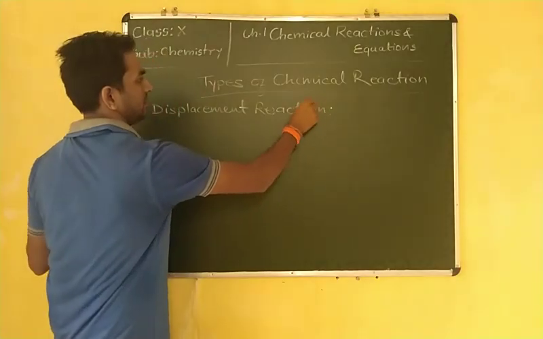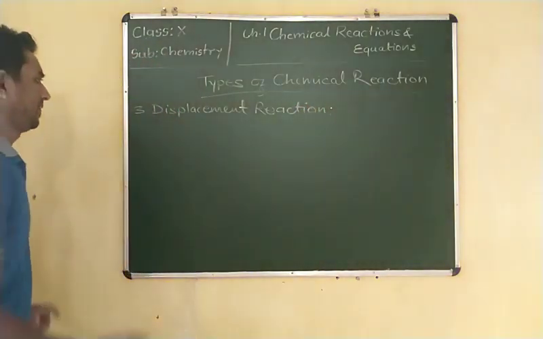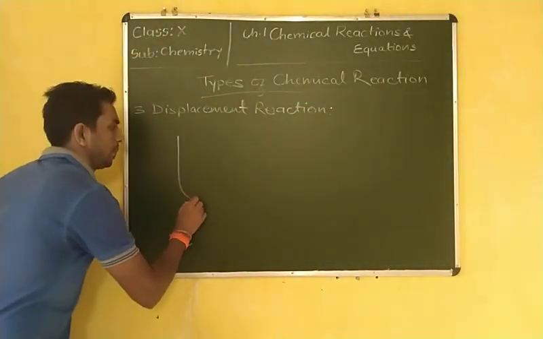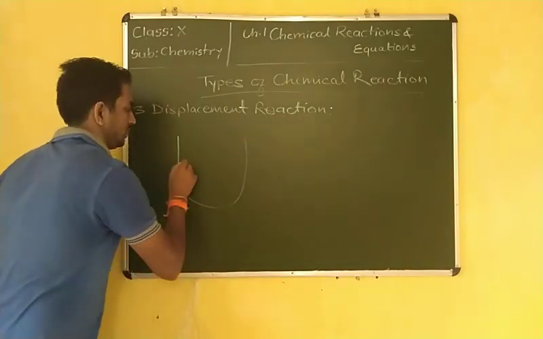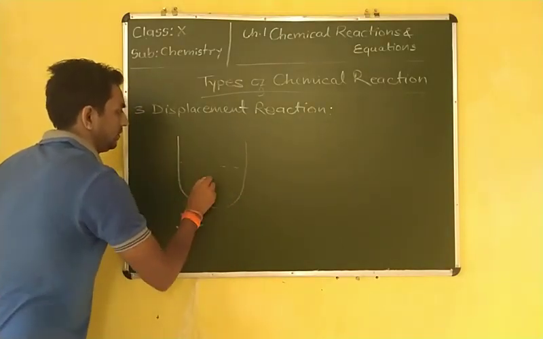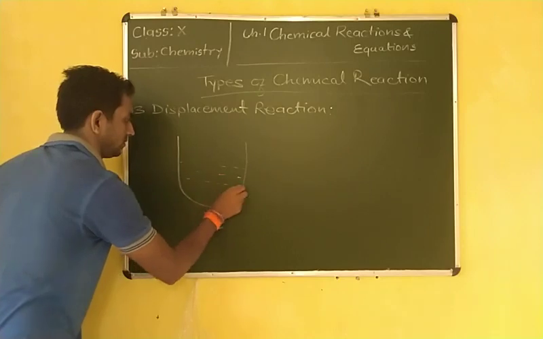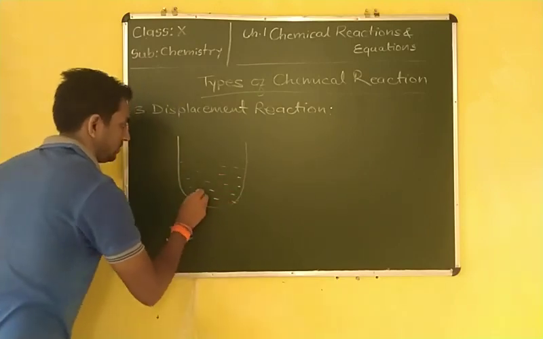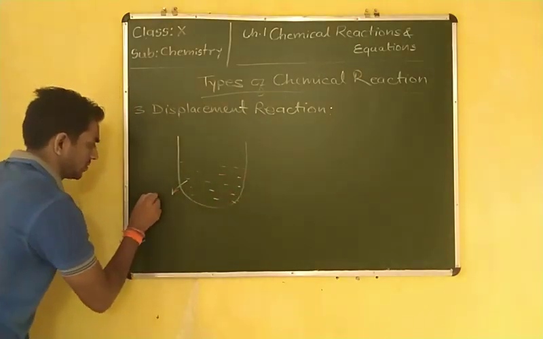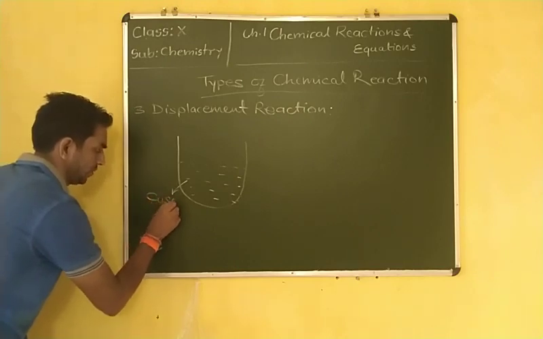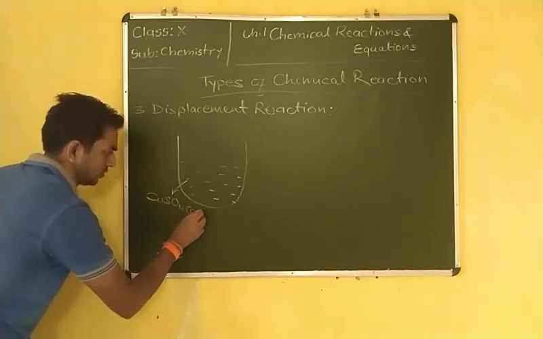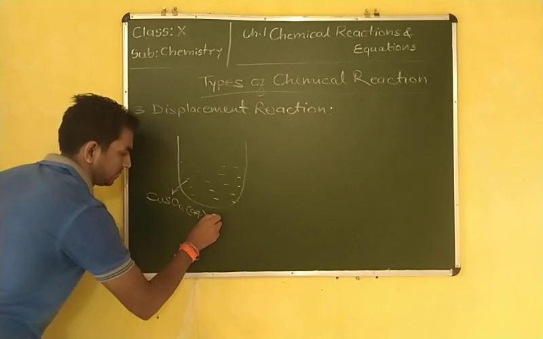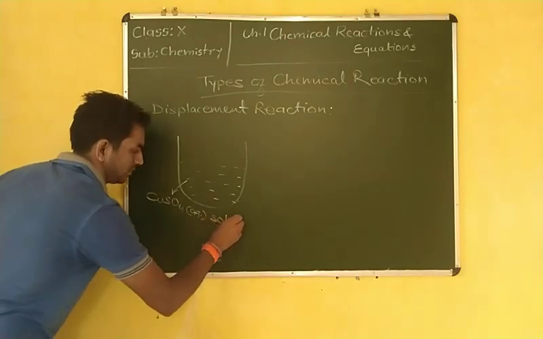Displacement reaction. Suppose this is a copper sulfate solution, aqueous copper sulfate, CuSO4.